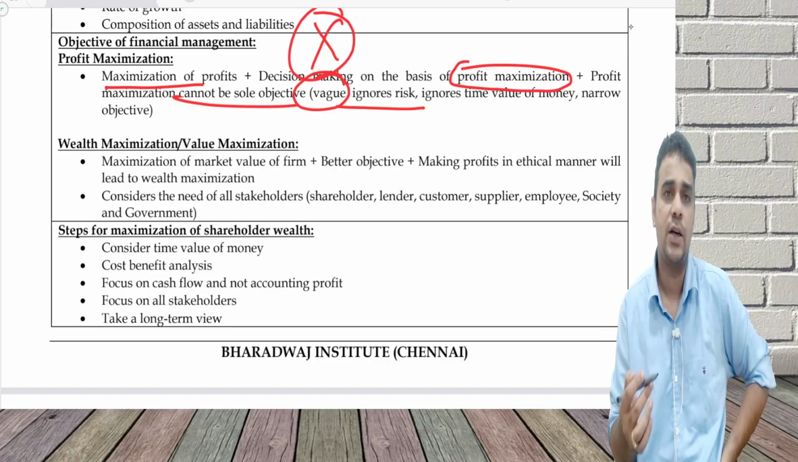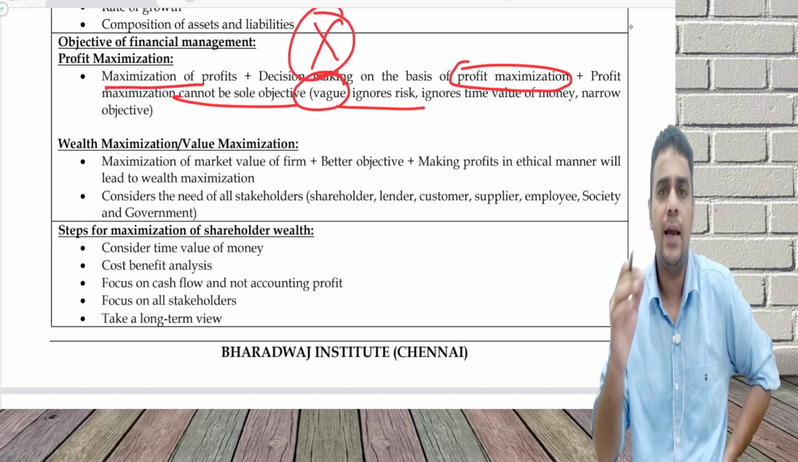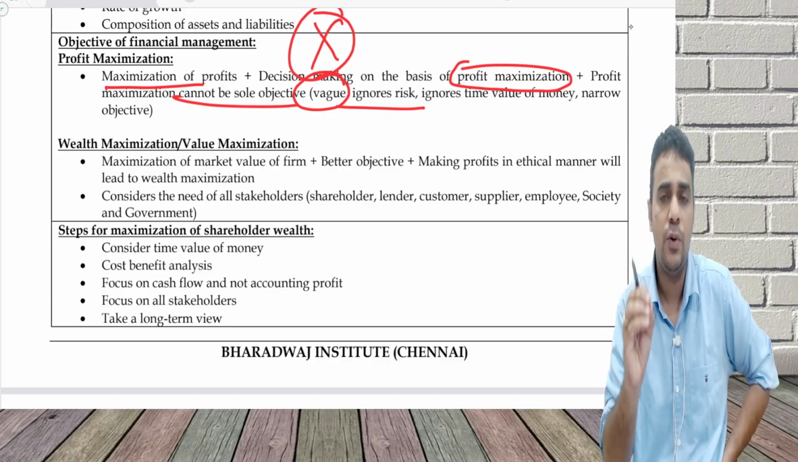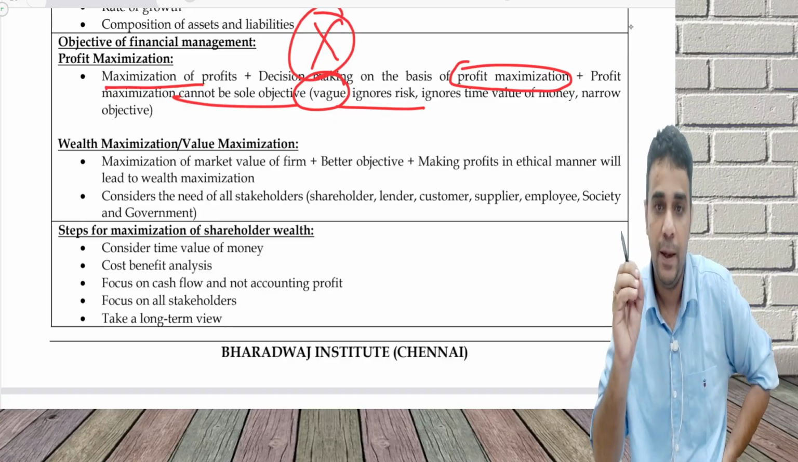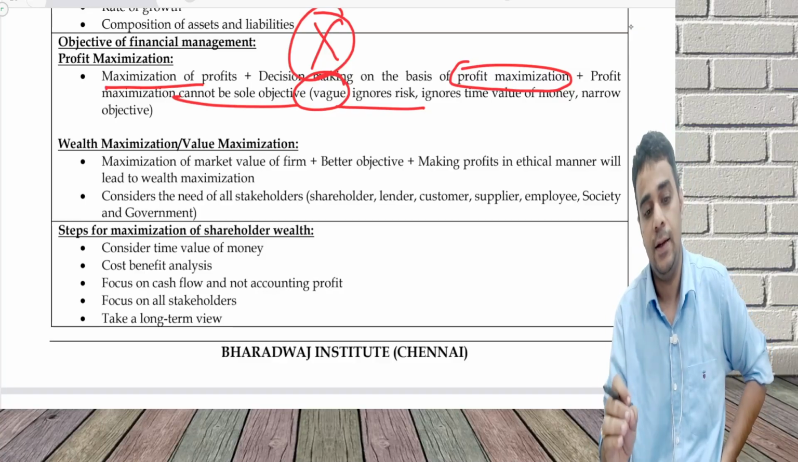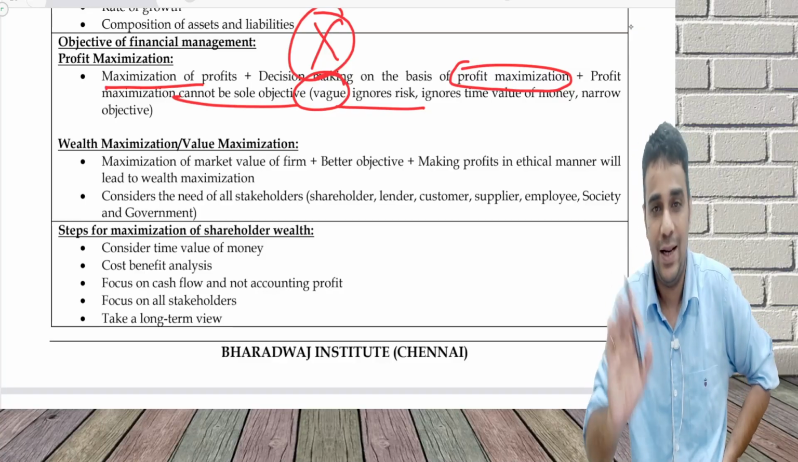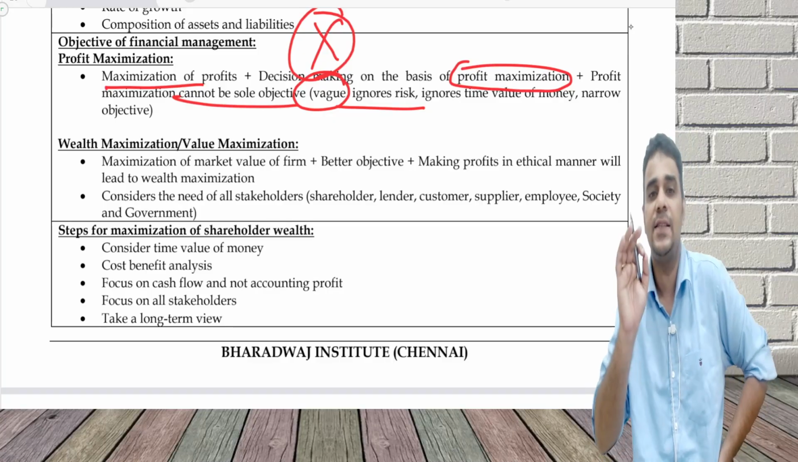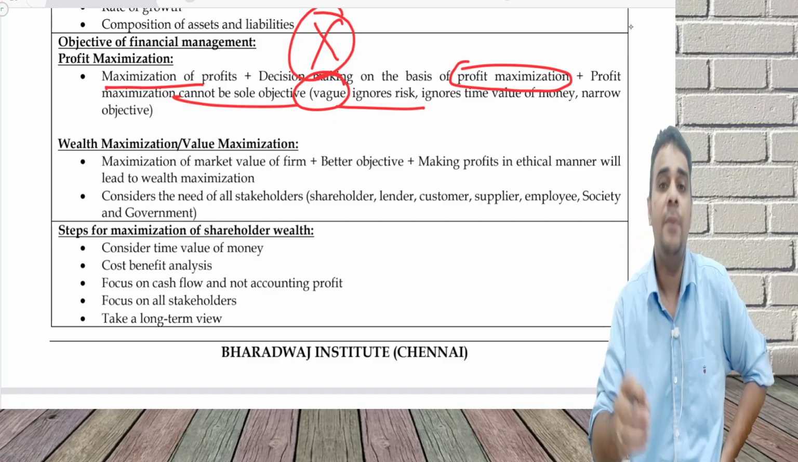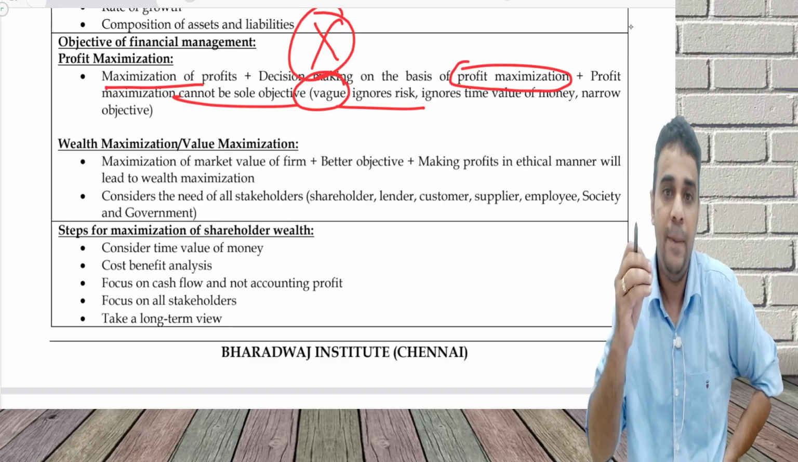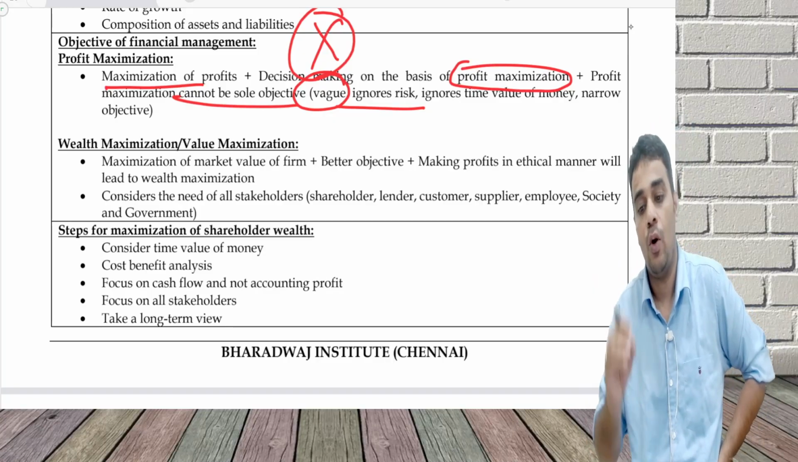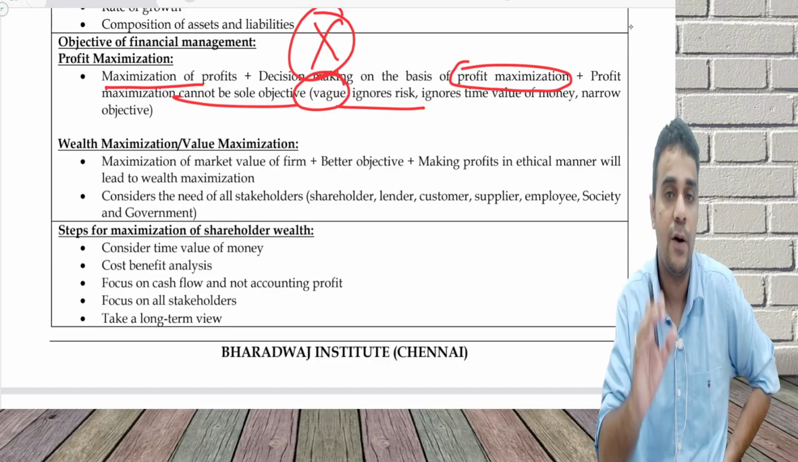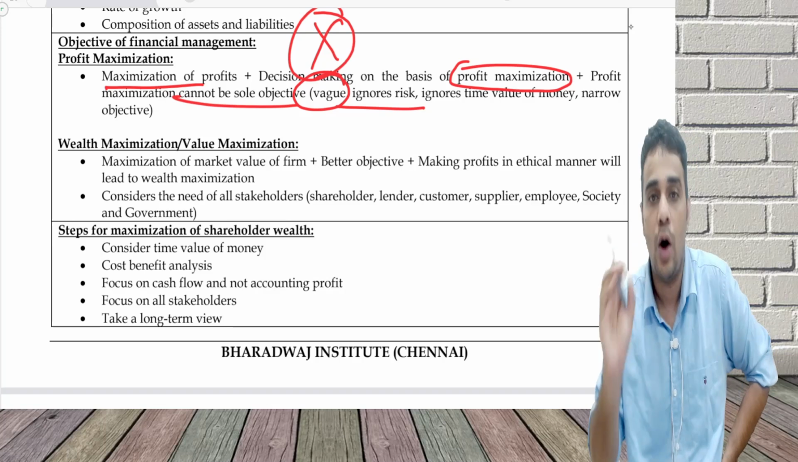It's a narrow objective. What is a narrow objective? I do not take care of all stakeholders. If I want to take care of my employees, I have to pay them good bonus, good salary. Profit maximization will say, no, let's not do all that. Let us focus on increasing profits for our shareholder. I am cheating my customer, I'm not making payments to my supplier on time. All these you may end up doing because profit maximization is a narrow objective.